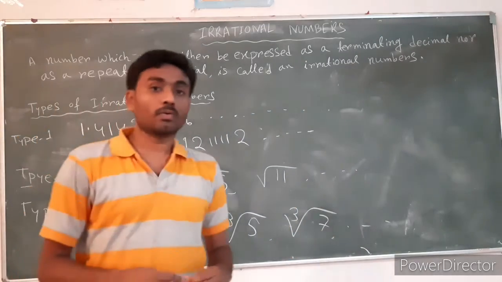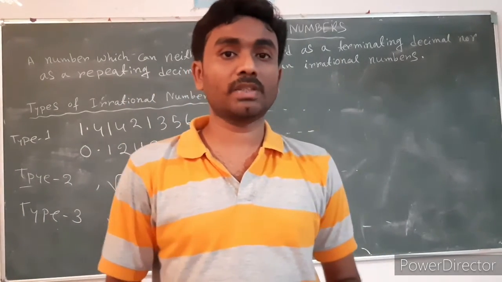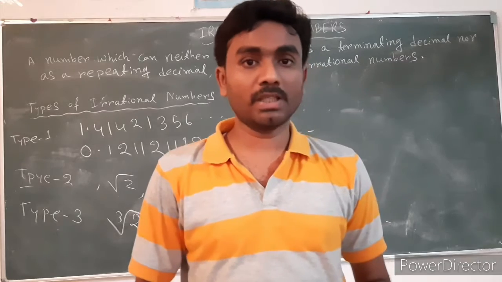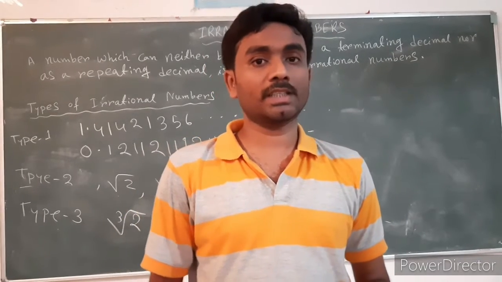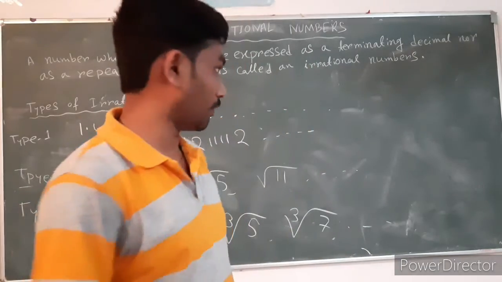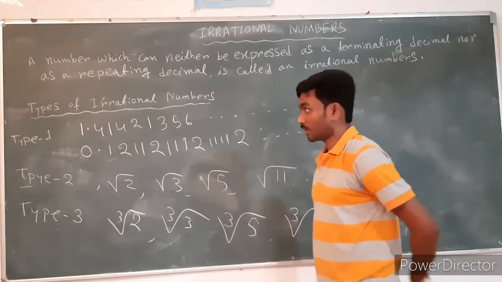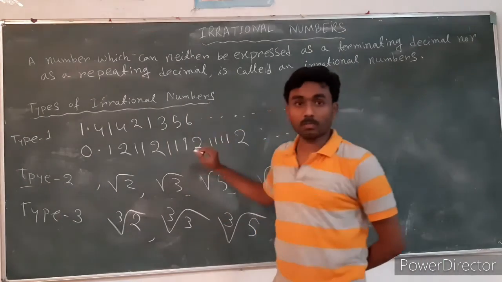So, when a number can be expressed neither as a terminating decimal nor as a repeating decimal, it is called an irrational number. And there are three types of irrational numbers. First one is decimal form.